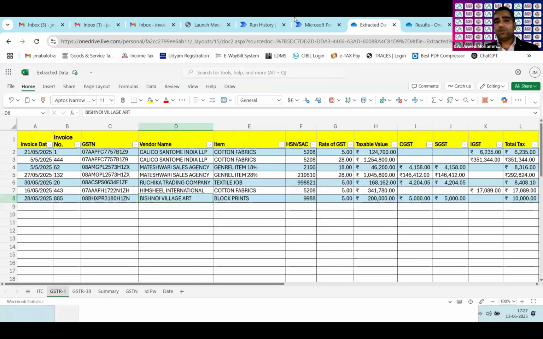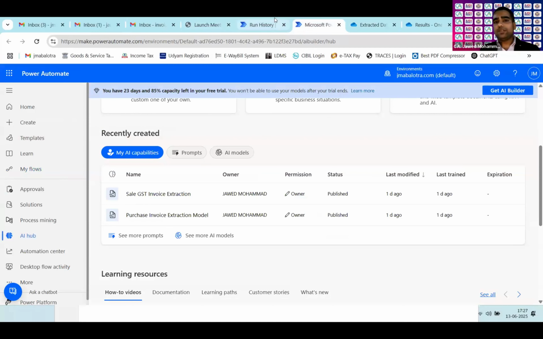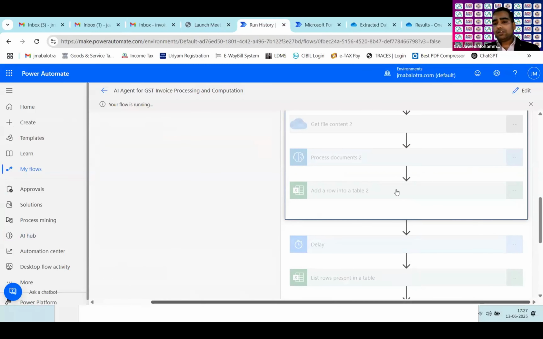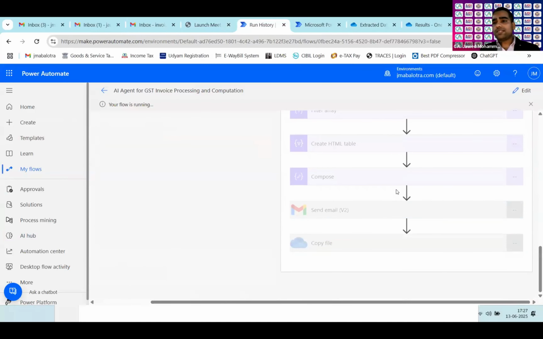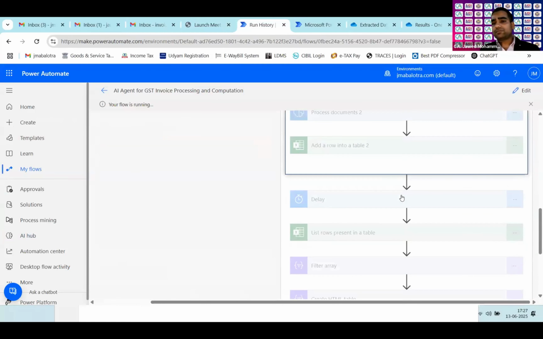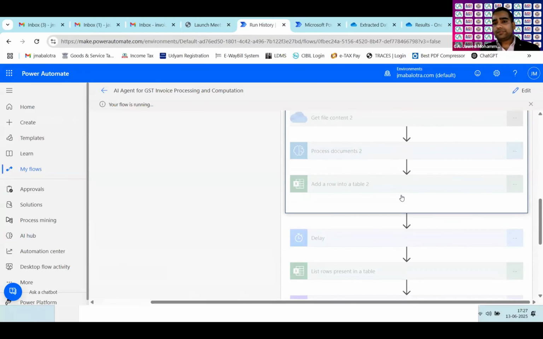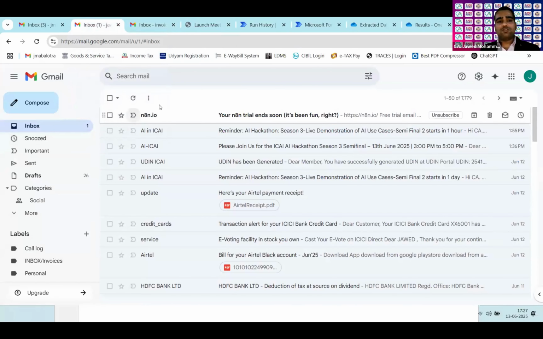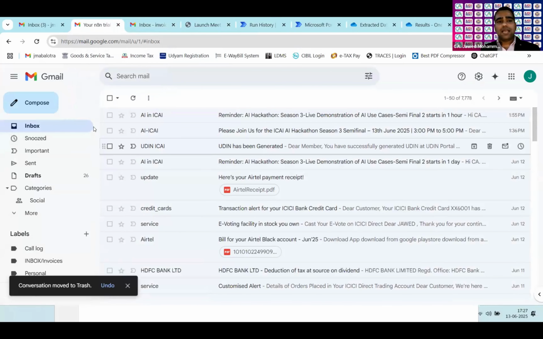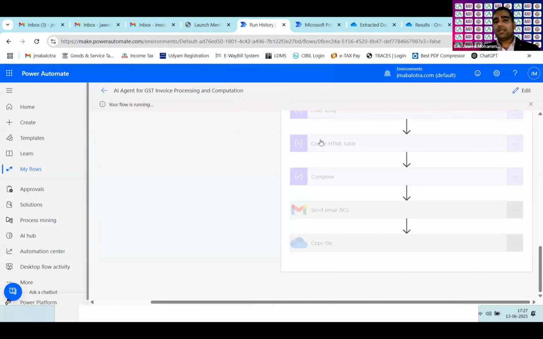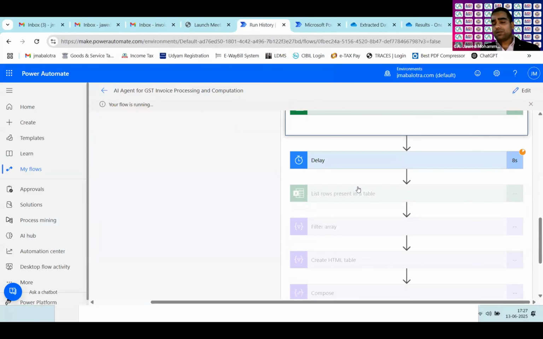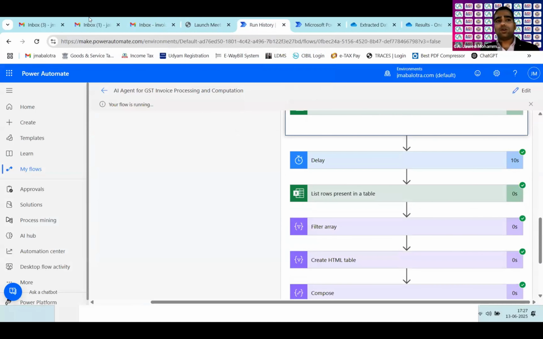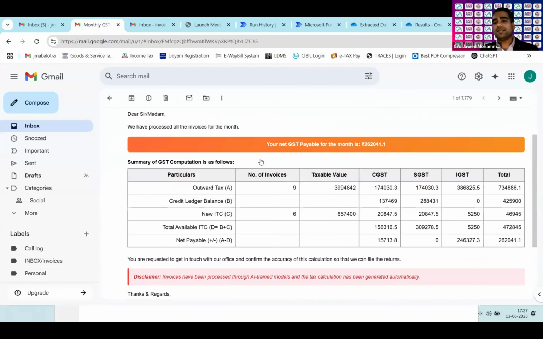And what it will do, it will ultimately send an email to the client for the final GST calculation. That is a complete AI agent. And once I receive the email, I'll show you the final result. That result will be sent to the email from which the original invoices were received. Then the copies will also be sent to the email of our office, so that this is the result.